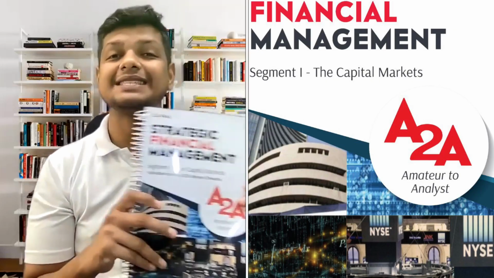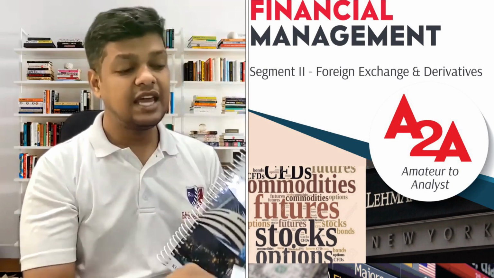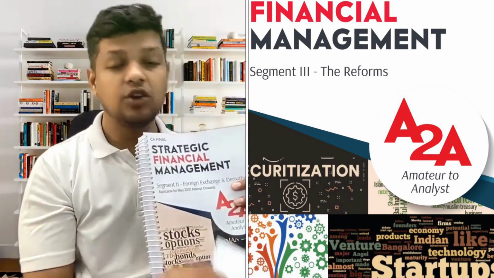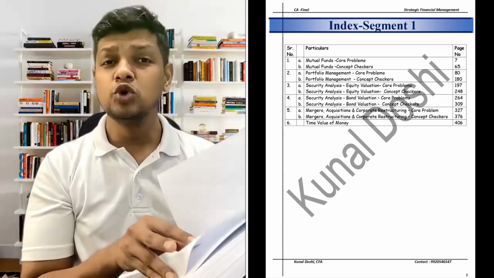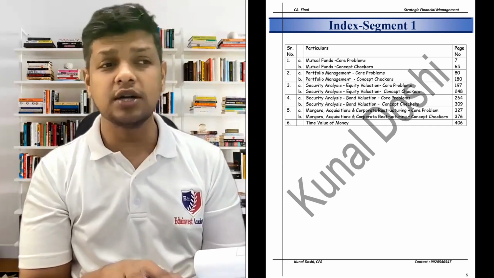So what is this book? Well, first of all, this is a set of three books: Segment 1, Segment 2, and Segment 3, for CA Final SFM. Now, what is in Segment 1? Segment 1 I've named Capital Markets, and in this you have topics from mutual funds, portfolio, equities, bonds, mergers and acquisition, and time value of money. Time value of money is not a topic in CA Final, but I've kept it because that will help you a lot when you do discounted cash flow and other related calculations with respect to bonds, M&A and equity valuation.